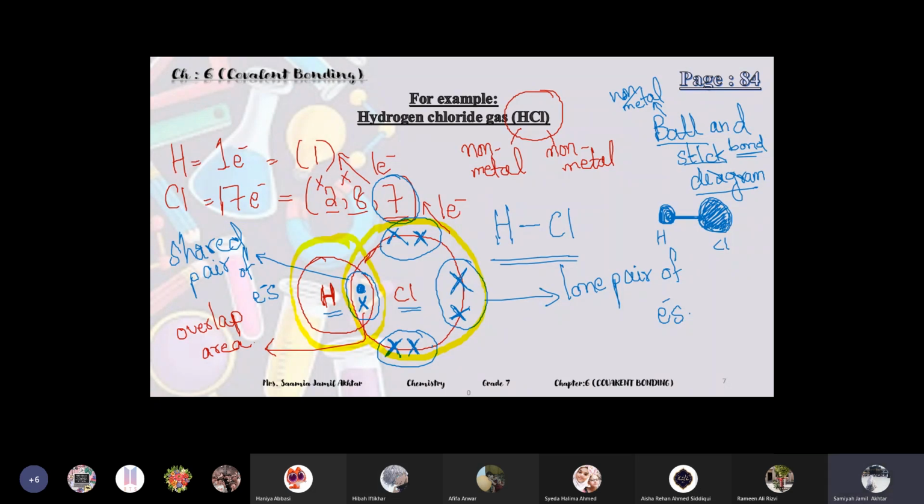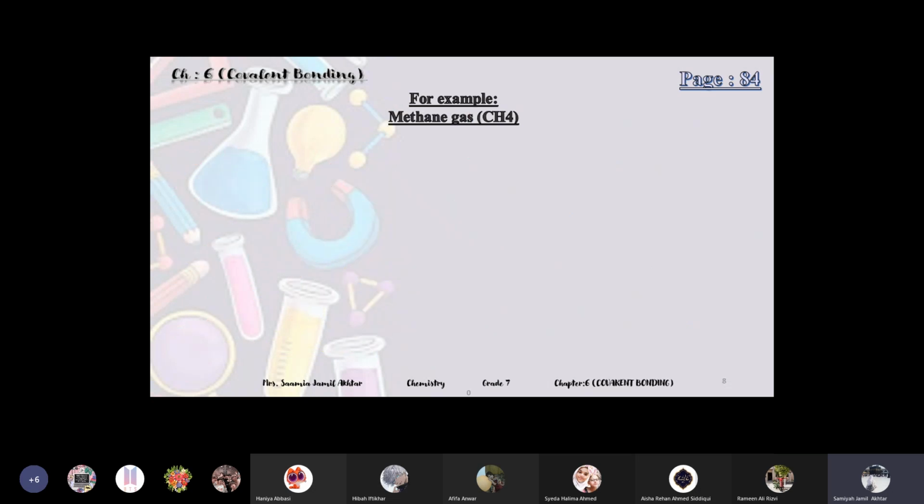Please, in your free time, try to make these 2 diagrams of hydrogen gas and hydrogen chloride gas. And in the next class inshallah we will do the methane example, which is in your book on page 84.